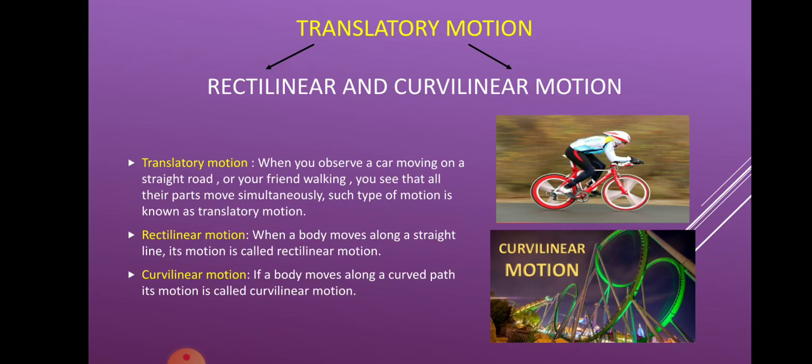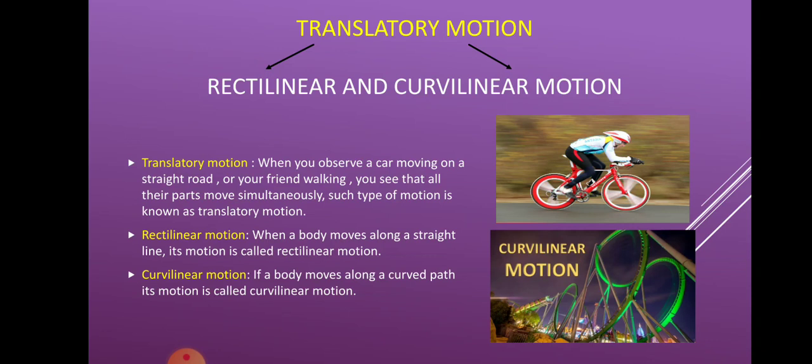And instead of that, if a car is taking a turn on a curved road, it's known as curvilinear motion. You can even see the example being shown in the figure. The bicycle which the person is riding, he is riding it in a straight line, and that's known as rectilinear motion.